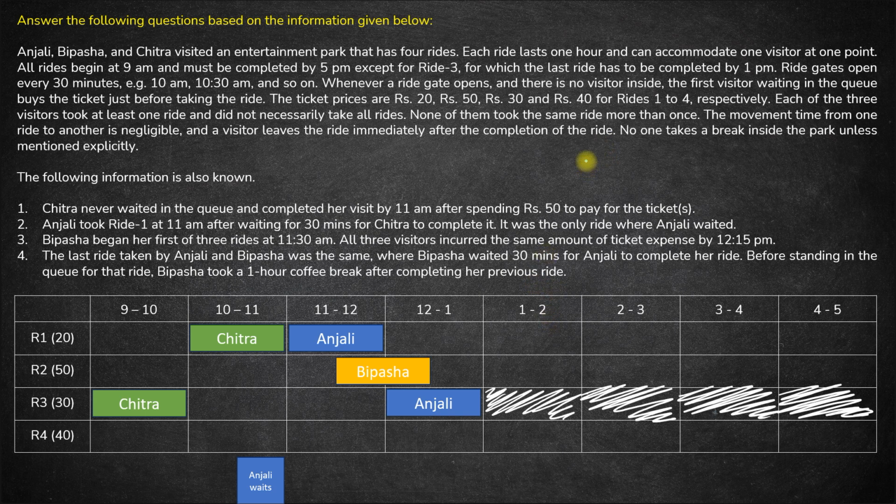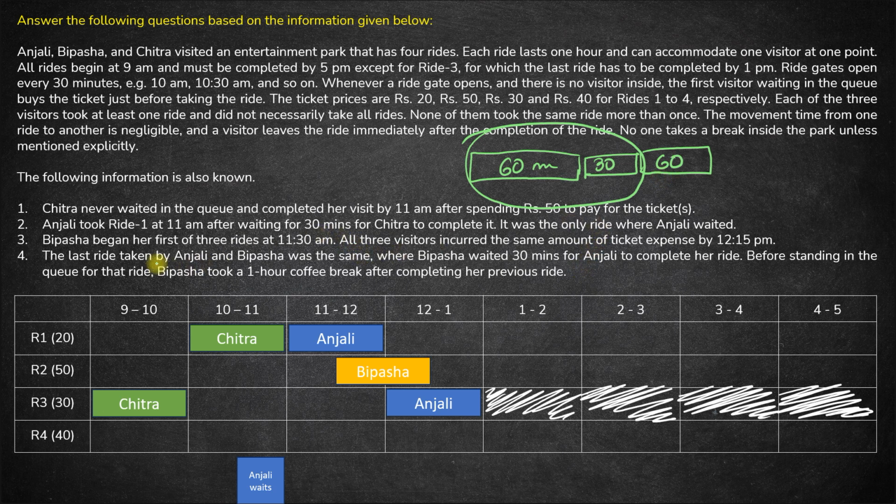Okay, we are talking about Bipasha. Before this wait of 30 minutes, Bipasha took a 1 hour coffee break. So 1 hour coffee break is 60 minutes. That means Bipasha was doing nothing for these 90 minutes, after which she took her last ride, and that last ride must have been for 60 minutes.